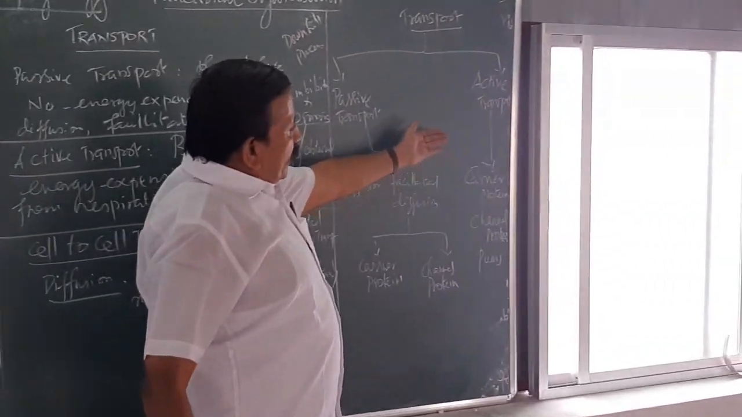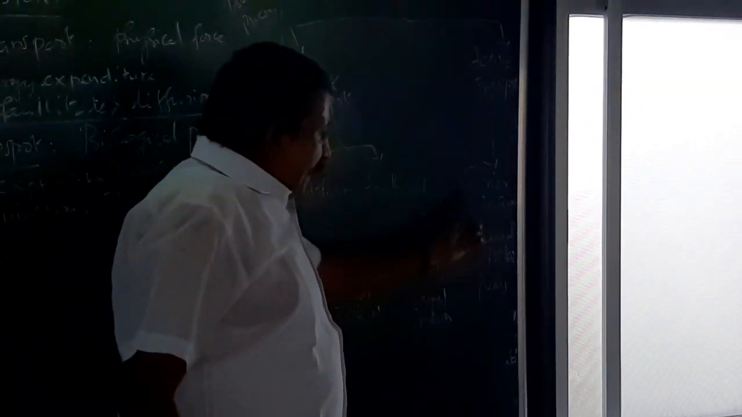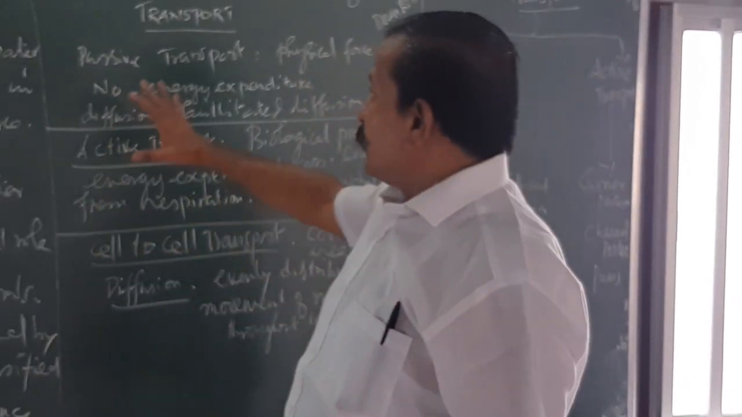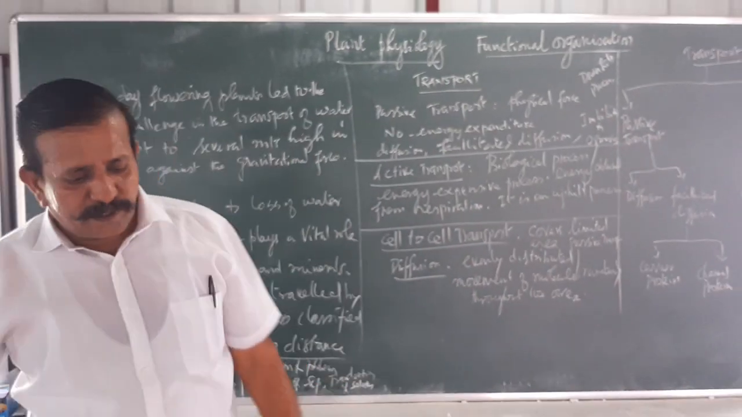Active transport also involves carrier proteins and channel proteins, with pump activity. So these are all the important transport systems. The introduction to transport systems is over.